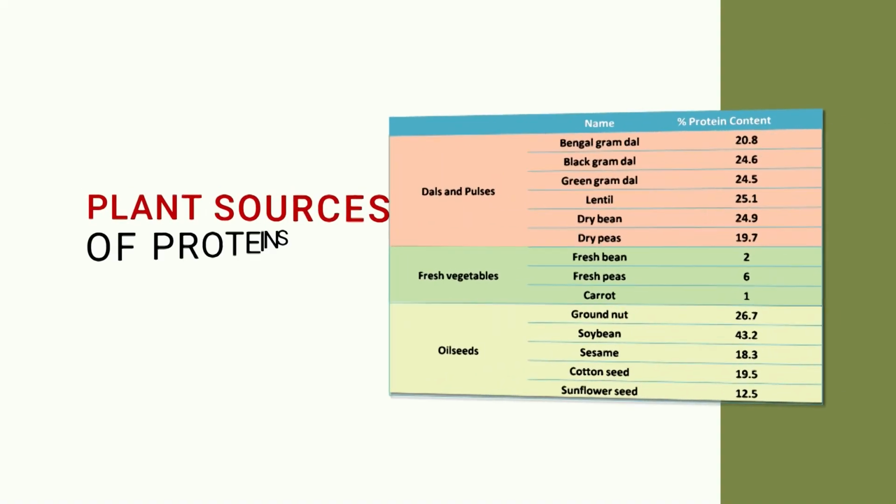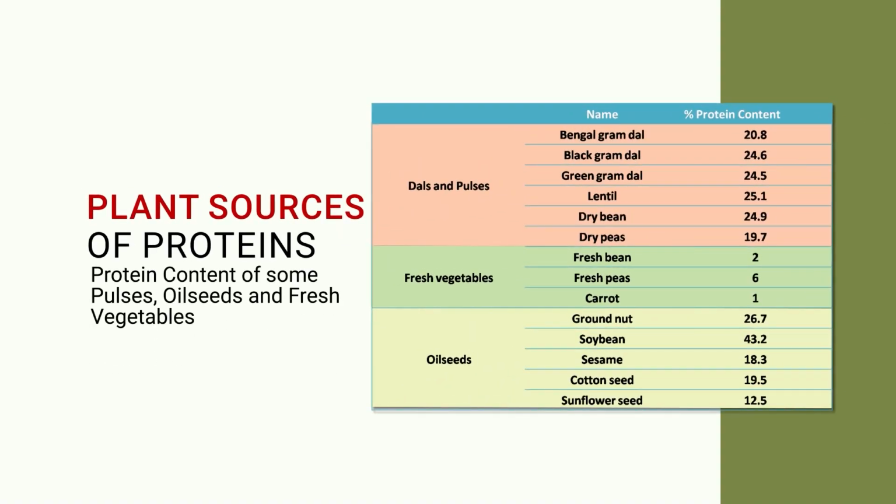Let us see how much protein is present in different foods, looking at some pulses, oil seeds, fresh vegetables and fresh fruits. The higher amounts of protein are present in oil seeds, dal and pulses.